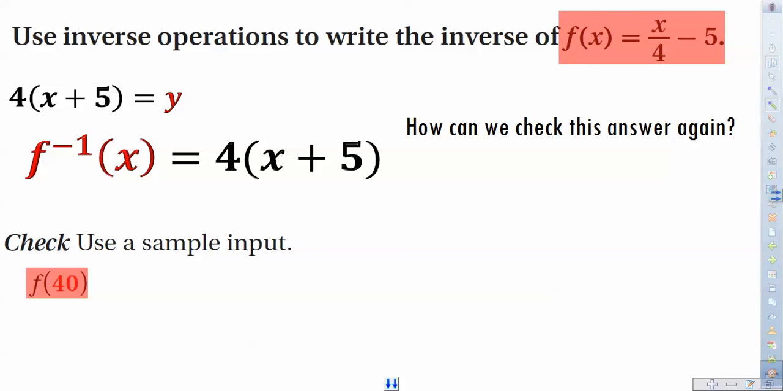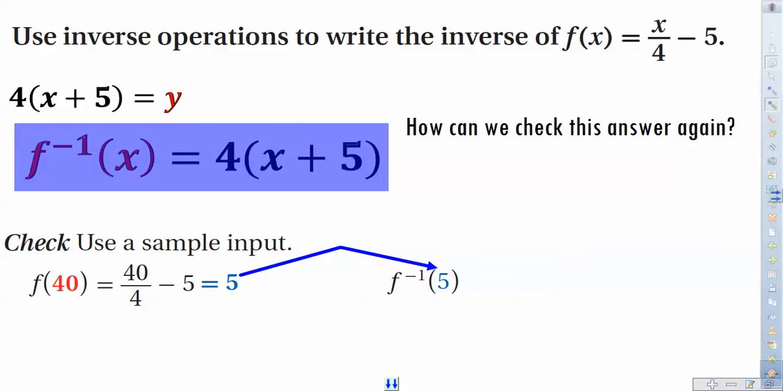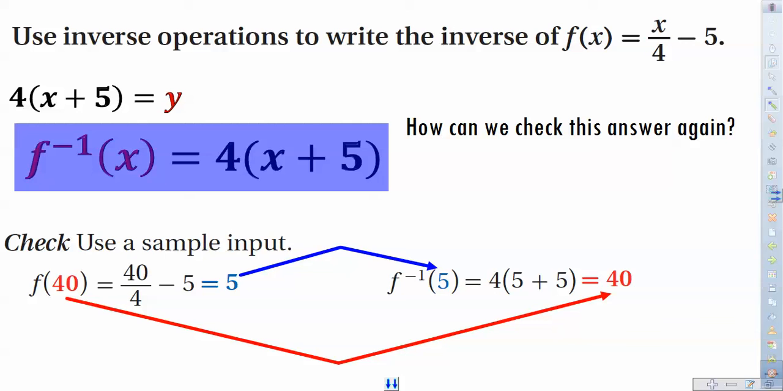So if we put in 40, now like I said, some numbers work better than others, but the reason why I'm picking 40 is because it's a number that's easily divisible by 4. So if we did that, took 40 divided by 4 and got 10, subtracted 5, we'd end up with an output of 5. So then we take that output of 5 and we plug it as an input into the inverse function. And so what we are expecting to get is the original input that we had here of 40, and sure enough, when we do 5 plus 5 first and get 10 and multiply it by 4, we get 40. Kablam! We got it.